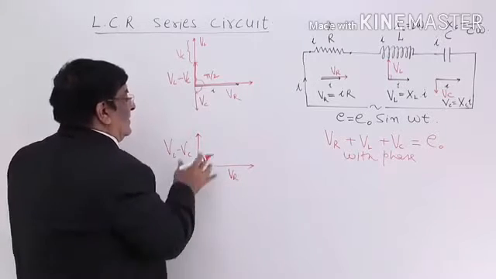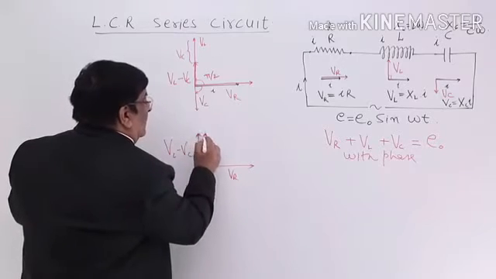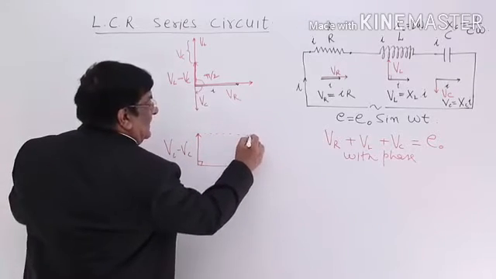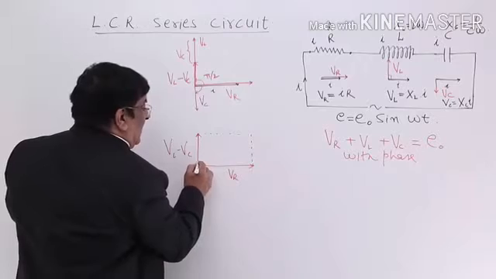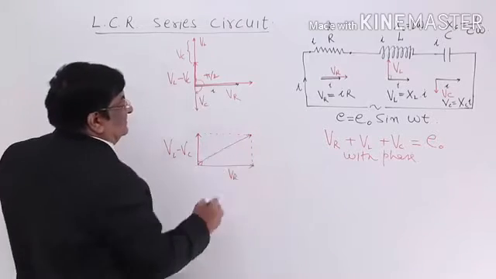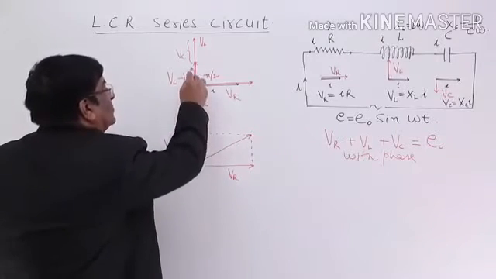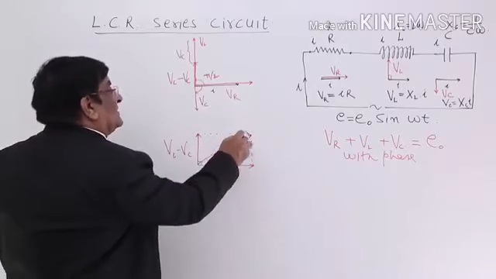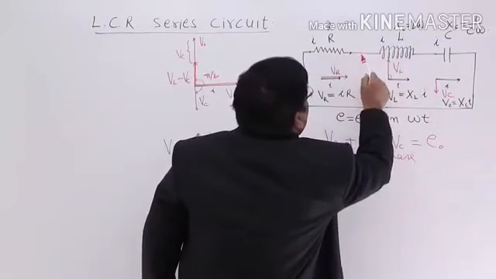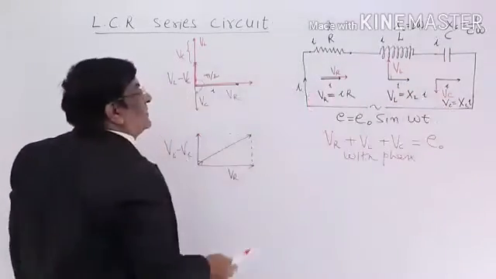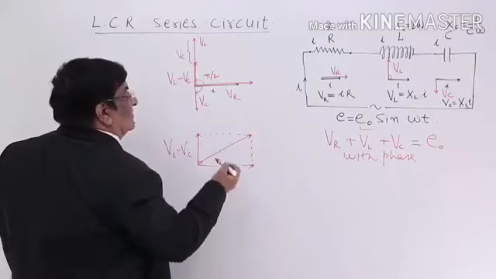Then this is the third one, VR. Now from 3 there are 2, and adding the 2 at right angle, we know it very well. To make a rectangle that is perpendicular, that is parallelogram, and make the diagonal of the parallelogram. This is addition of these two. We add this, we get it. So this is addition of all the three. But we know addition of the voltage across this, voltage across this, voltage across this, all the three, is equal to what? E naught. So this is representing what? E naught.